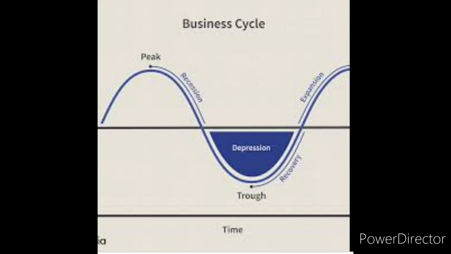During depression, the level of economic activity becomes extremely low. Firms face losses and closure of business becomes a common feature, and the ultimate result is unemployment. Interest rates, prices, profits and wages are low. The agricultural class and wage earners would be worst hit. The extreme point of depression is called the trough. Keynes advocated that autonomous investment by the government alone can help the economy to come out of the depression.